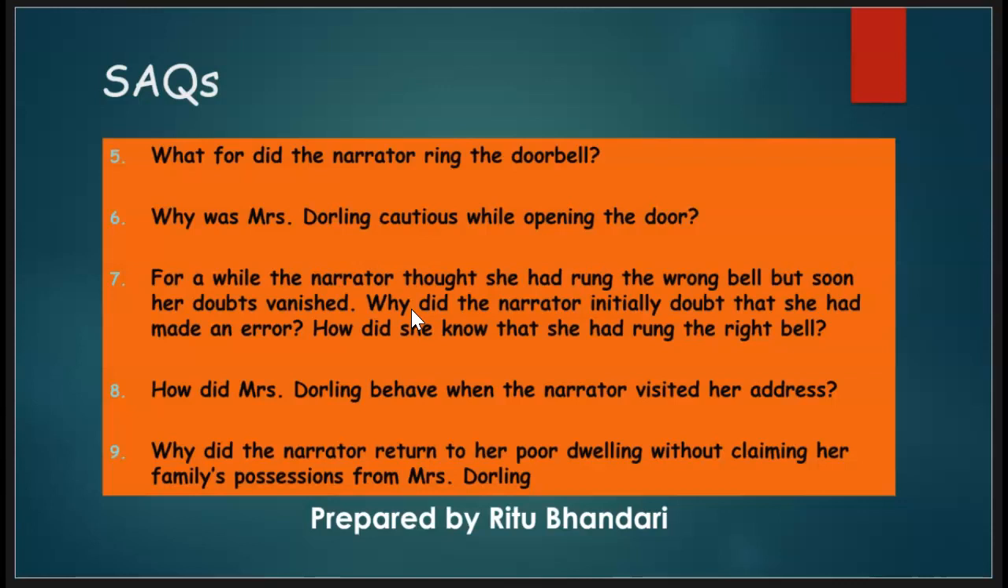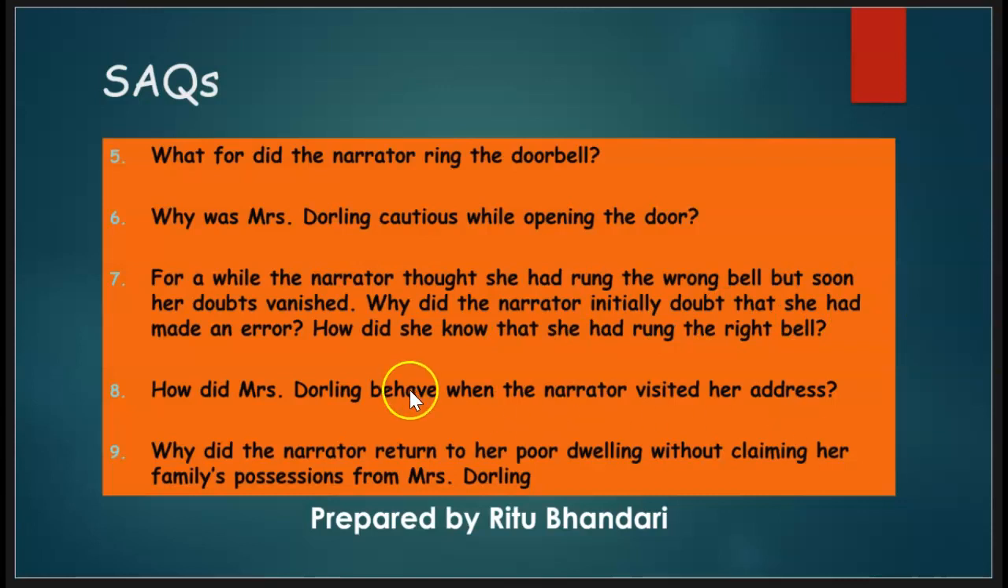She never knew that Mrs. Dorling would turn hostile and blatantly admit she didn't recognize her. And that made her doubt whether she had gone to the wrong address or not. But when she saw Mrs. Dorling wear her mother's green cardigan, she was very sure that she had rung the right bell. And again, when she looked at the number on the jamb of the door, she realized that definitely she was at the right address. Question number 8.